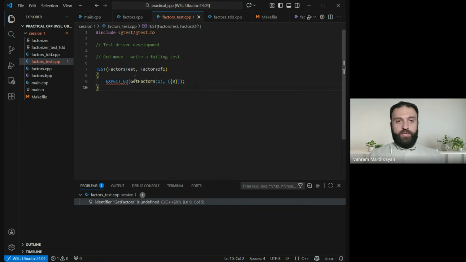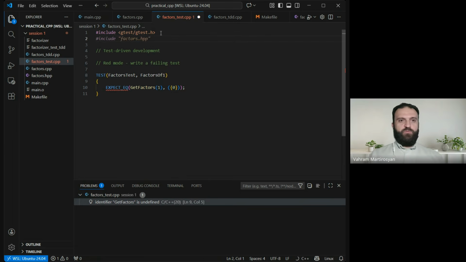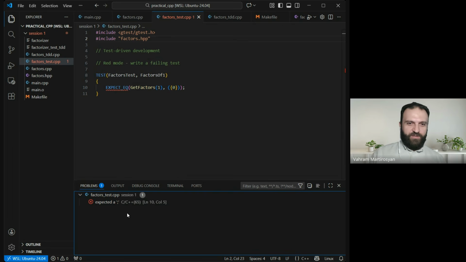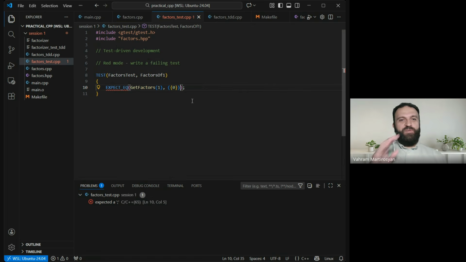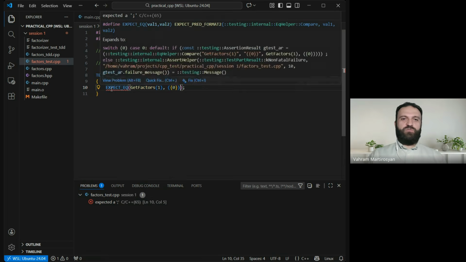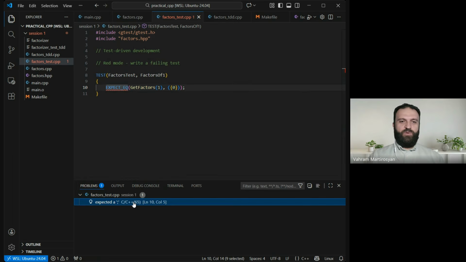Well, okay, get factors, of course it is unknown. We didn't include the file, right? Now we include it. And I hope we are going to see another error now. And yes, it is. So it is about, where exactly did I miss it? But it's not about our code, okay? It's about something that is outside of our control. It is somewhere in the macro, because here we shouldn't even have any commas or something.